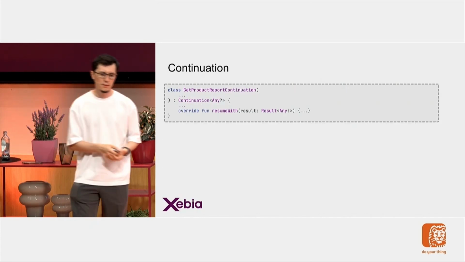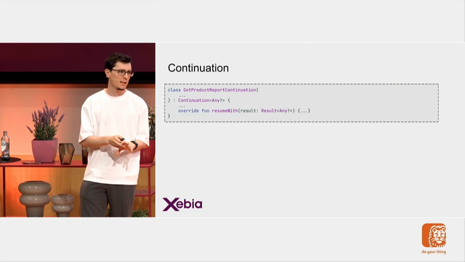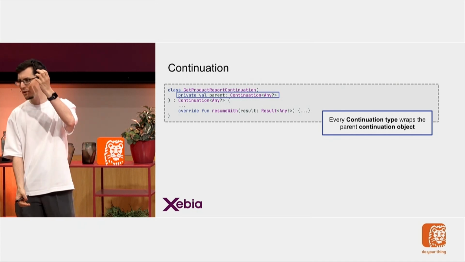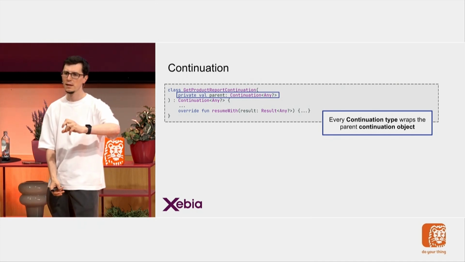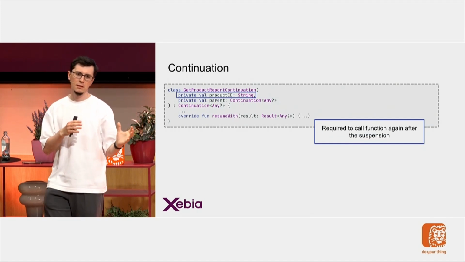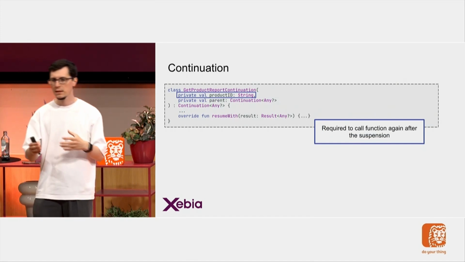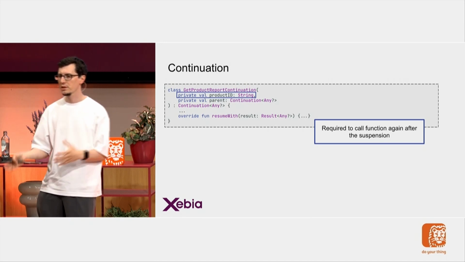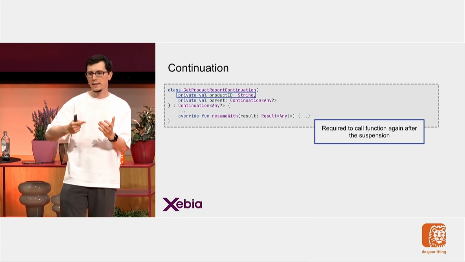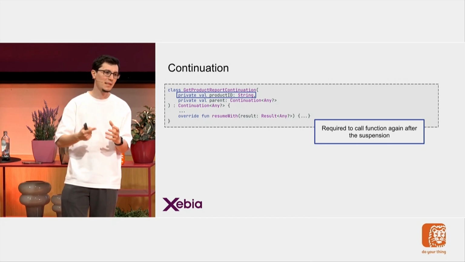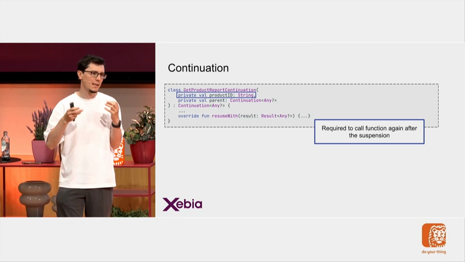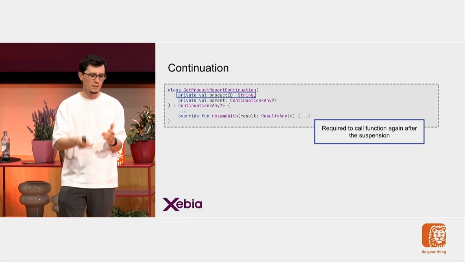So let's look first at what should go inside the constructor, what I need to construct that. First, my parent, right? I'm creating a callback chain, so I need the continuation from my parent. And second, I need whatever variables were in the suspend function's method signature, because these will be required to call my function again, because my function will be called 3 times. And in the last 2 times, it's called from children, and they don't know my parameters. This is why it's there.